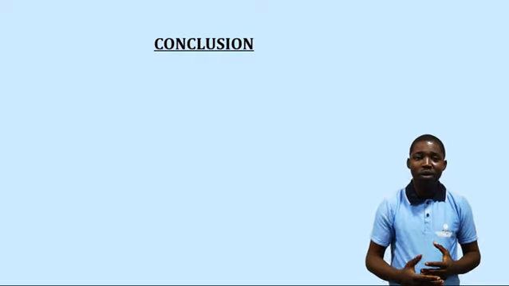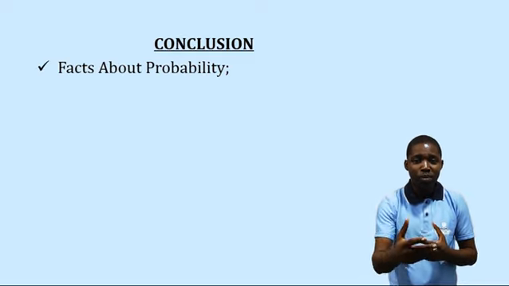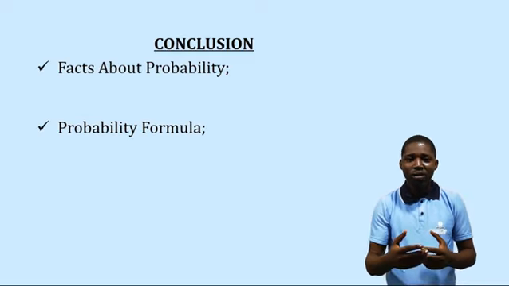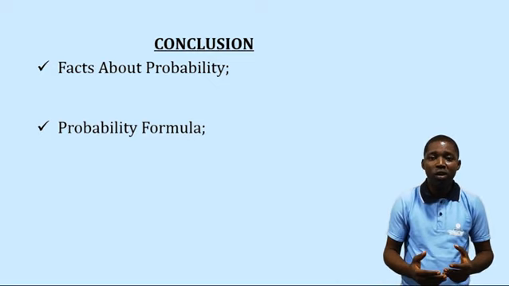So far so good, we've come to the end of this interesting topic, probability. We talked about some facts about probability, we talked about the probability formula, and we solved some problems involving probability. It is a lesson that is continuous. It is not going to be limited to this lesson alone, meaning there are some lessons after this about probability, and it will be good you follow up all these lessons.